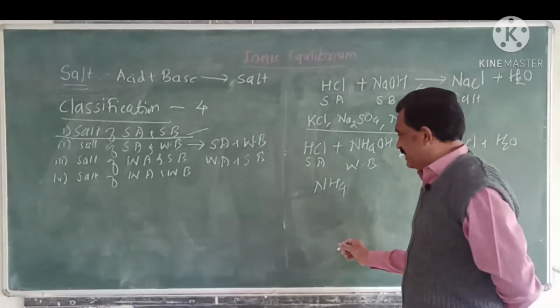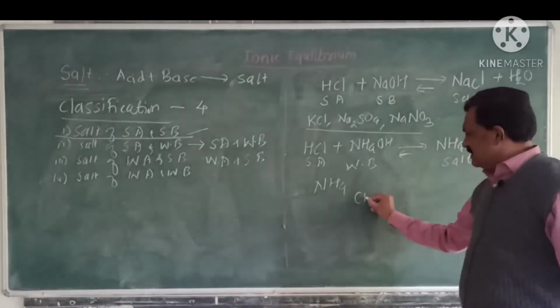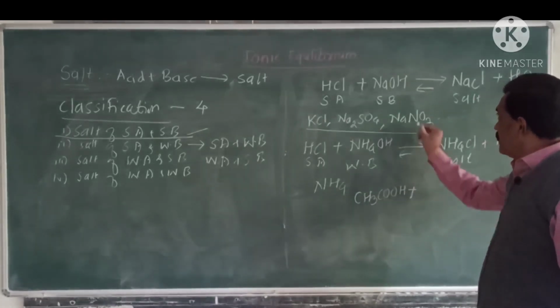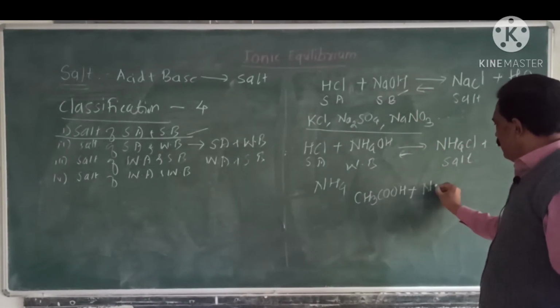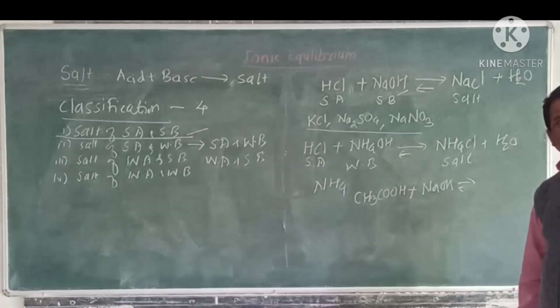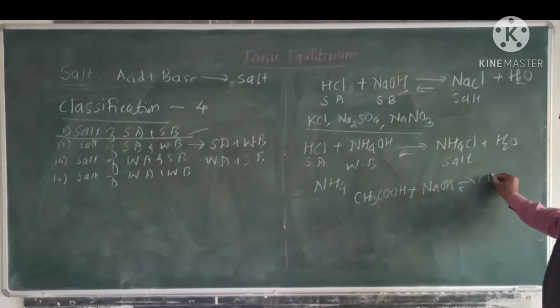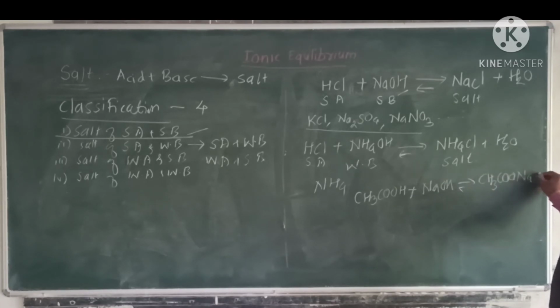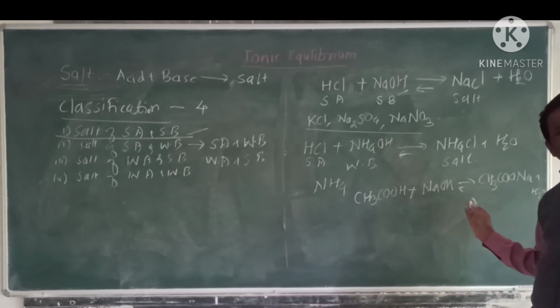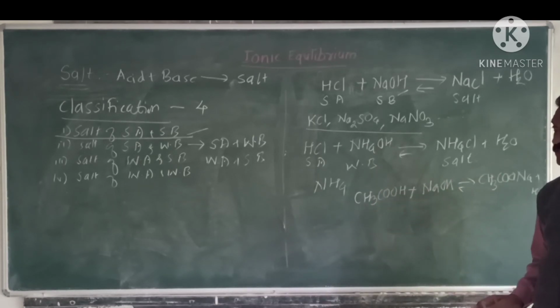For example, weak acid, acetic acid CH3COOH, plus strong base NaOH, the salt will be sodium acetate CH3COONa plus H2O. Okay. So sodium acetate, potassium acetate, and many such different examples you can get.